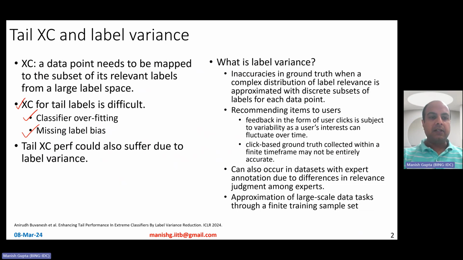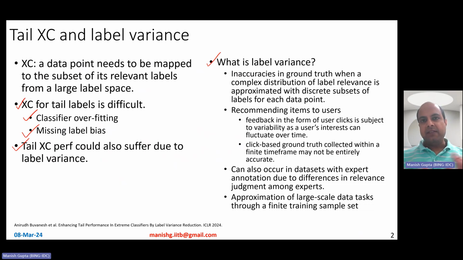Okay. Now, tail performance in extreme classification could also suffer because of another kind of factor called label variance, which has not been studied earlier, and which is the focus of this paper. So what is label variance, is the question then.